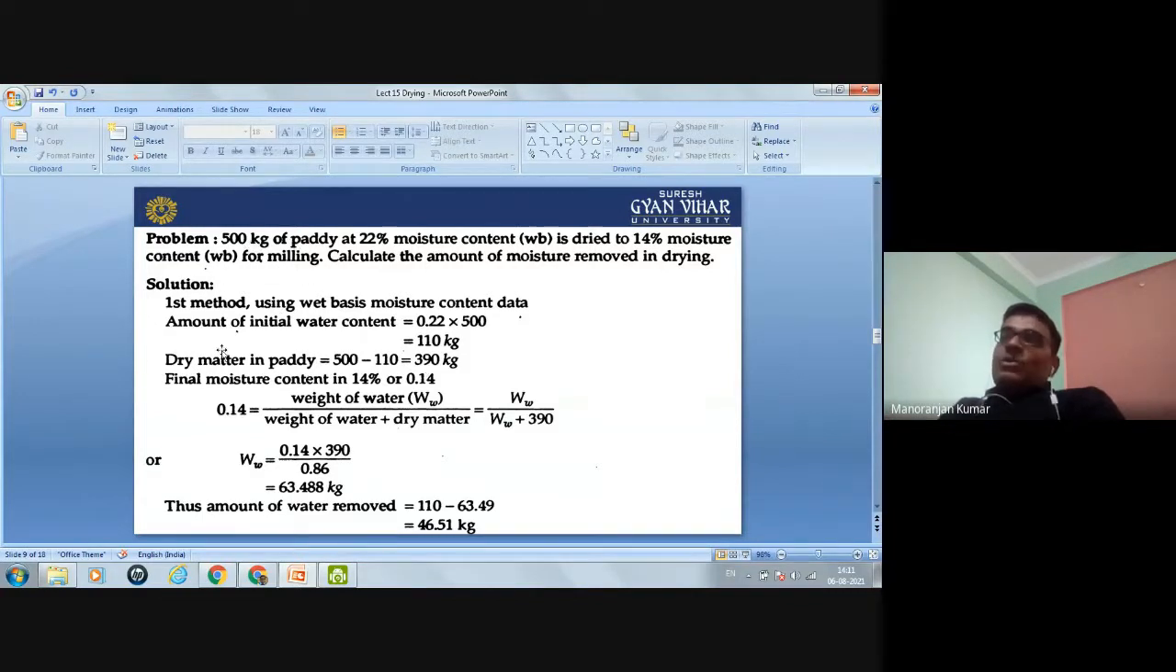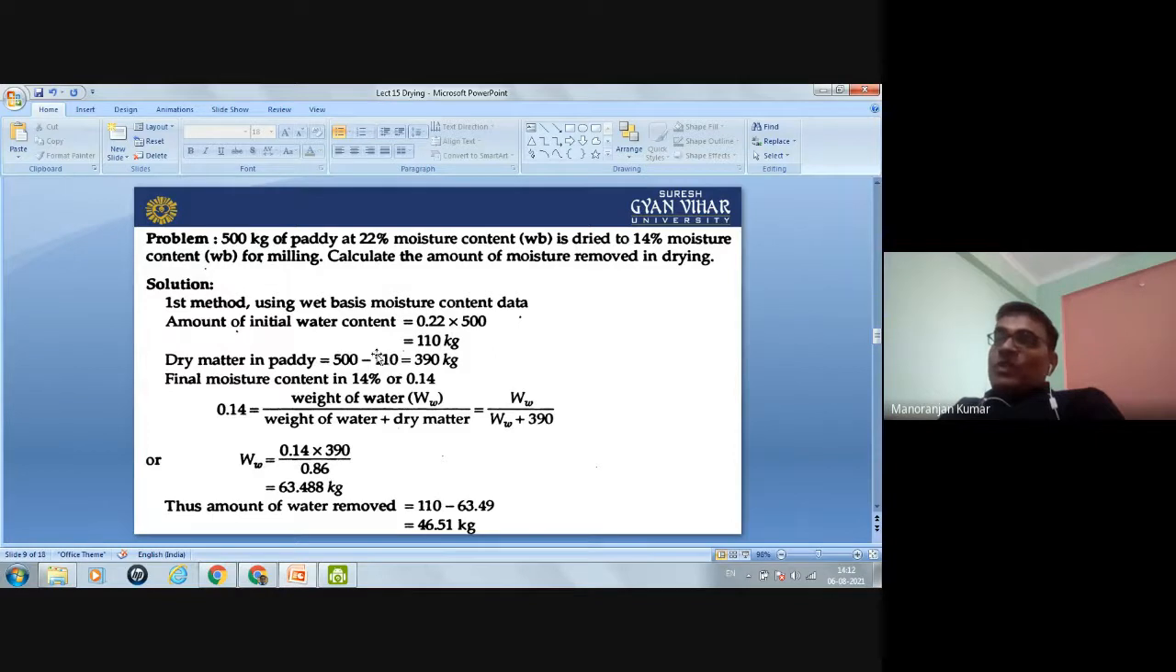So how can you calculate the amount of initial moisture content? 500 में कितना है? How much? 22%. Okay, so 22% of 500 is coming 110 kg. So in 500 kg of paddy, the water present is 110 kg, and the remaining amount, 500 minus 110, means 390 kg, is dry matter in the paddy.